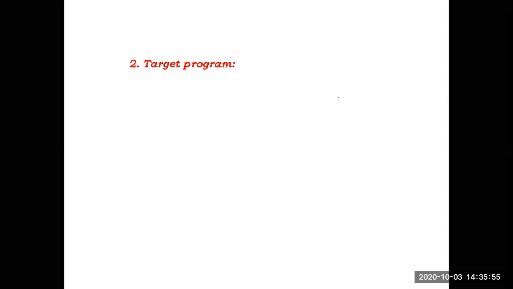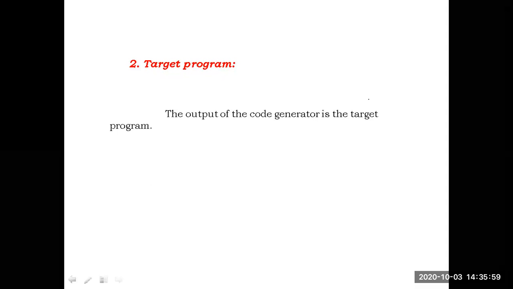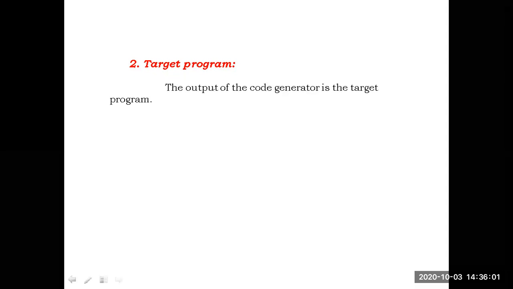The second point related to the code generator is the target program. That means target machine code. The output of the code generator is the target program or target code, which is nothing but the machine code.